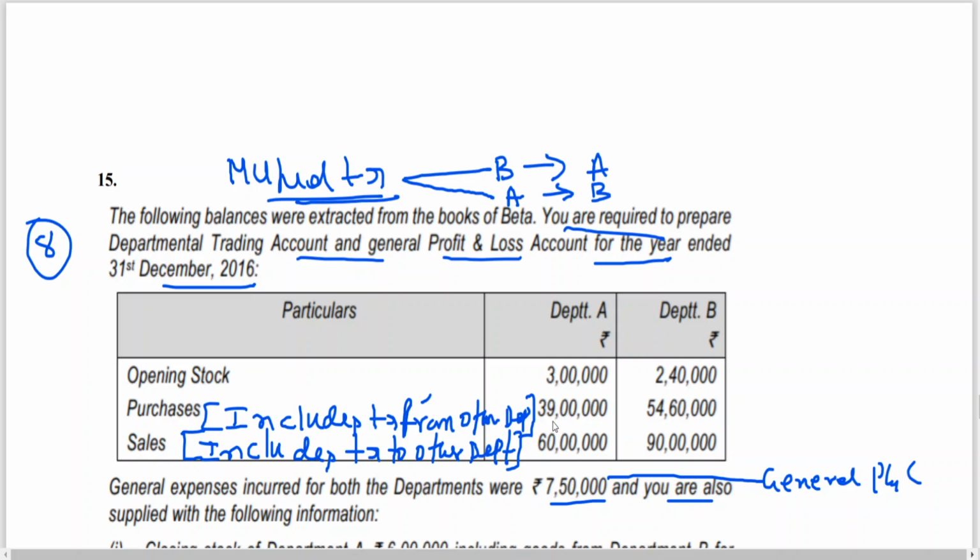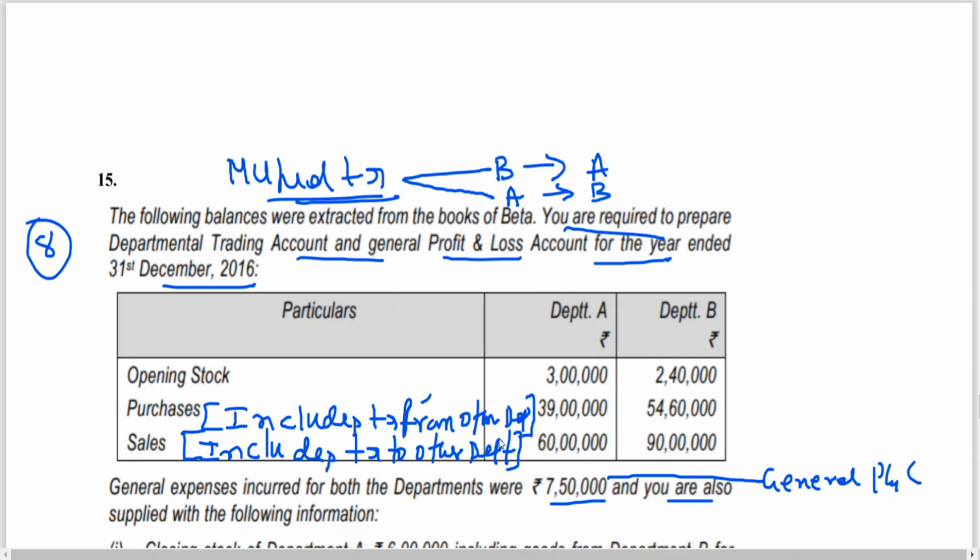That means purchases of 39 lakhs for A include transfer from B. Purchases of B include transfer from A. This is a very important point. Generally you can get this information from any solution or previous answers, but this explanation you don't find. Please remember, purchases include interdepartment transfer, sales include interdepartment transfers.